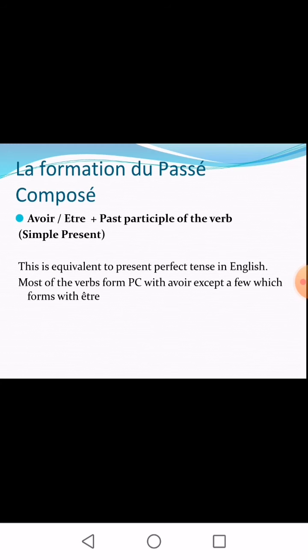The format for forming passé composé in French is avoir or être in the simple present tense plus the past participle of the verb. You are already aware of the simple present tense conjugations of avoir and être. So now let's move on to the past participle of the verb. How to form the past participle of a verb in French?